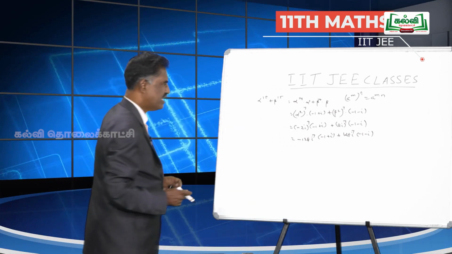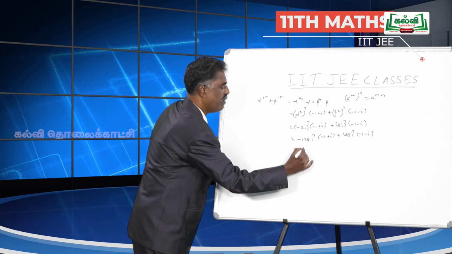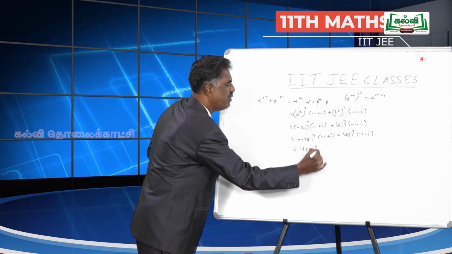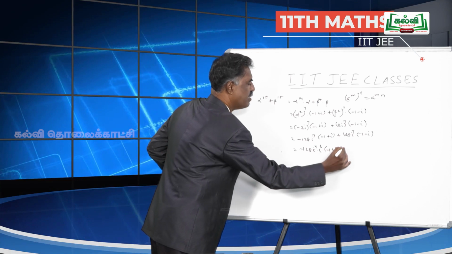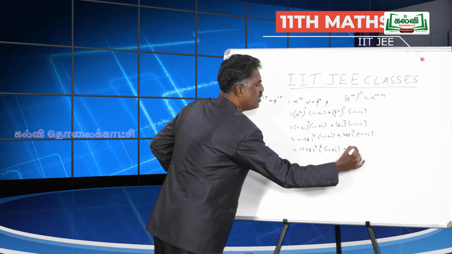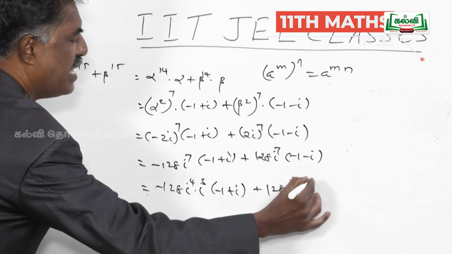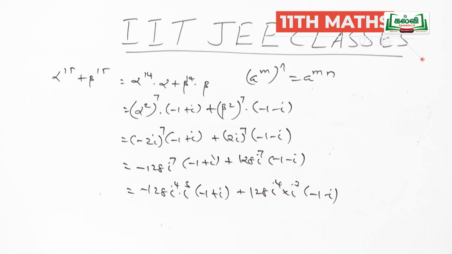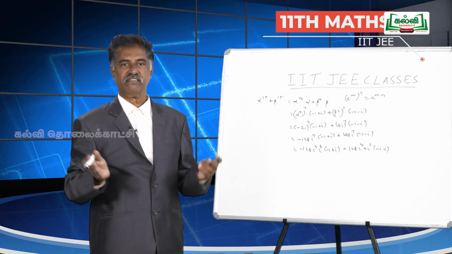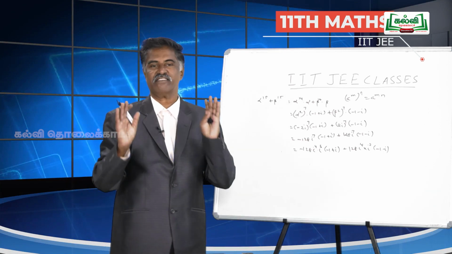i power 4 equal to 1. So we can split this i power 7 as minus 128 i power 4 into i cube into (minus 1 plus i), plus 128 i power 4 into i cube into (minus 1 minus i). What is i power 4? It is 1. What is i cube? It is minus i.